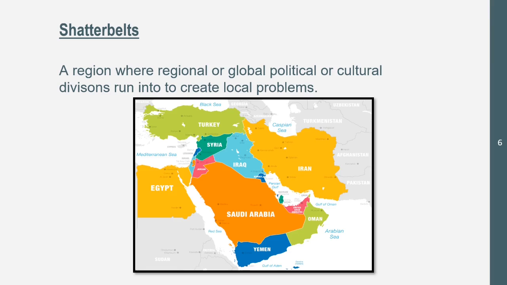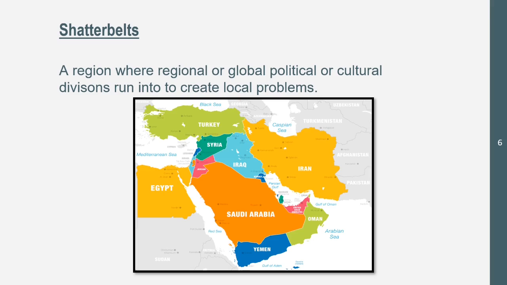Now let's get into Shatterbelts, which is a region where regional or global political or cultural divisions run into each other to create local problems. So let's start with Syria. So Syria has its civil war. However, there are refugees from Syria going to Turkey, and Turkey has been dealing with Syria and all of that with those refugees and what's happening. Now, there could be local problems in Turkey due to these Syrian refugees. There could be beliefs transferred from Syria to Turkey that they don't want there. All of that stuff. That's an example of a Shatterbelt.